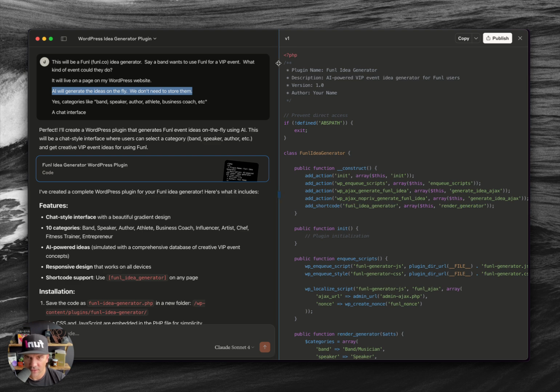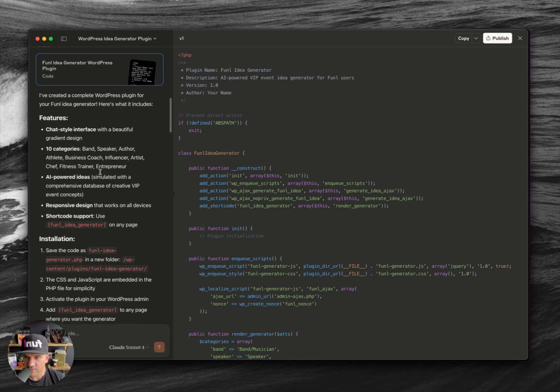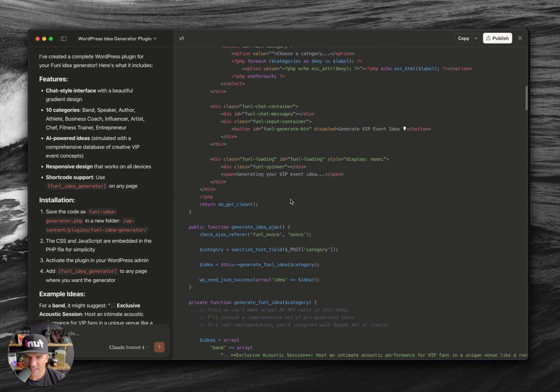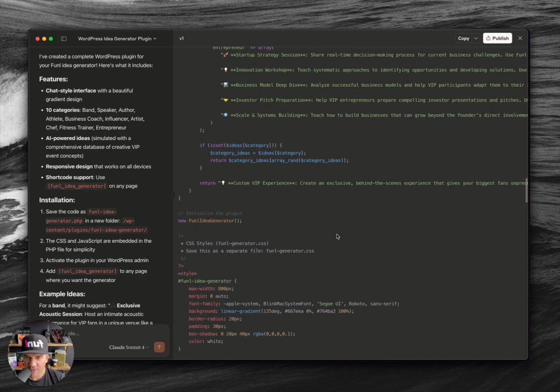When I look at this, I see there's a PHP file. It's telling me here's the shortcode, save the file here, whatever. But it's a little unclear, so I'm going to explain it to you. This first bit, PHP, is the plugin name, all this stuff, and then it comes down to some of the Funnel ideas that I could come in and rewrite.